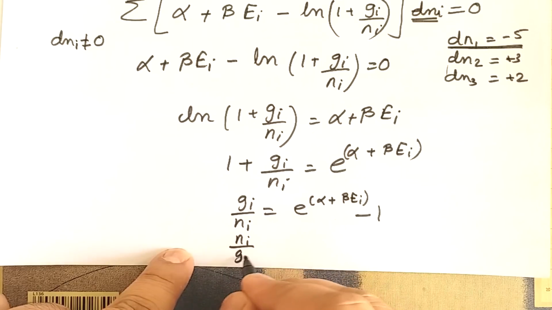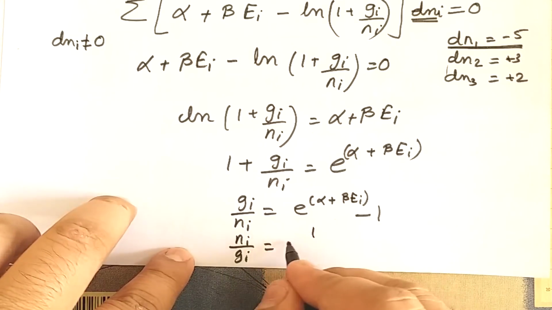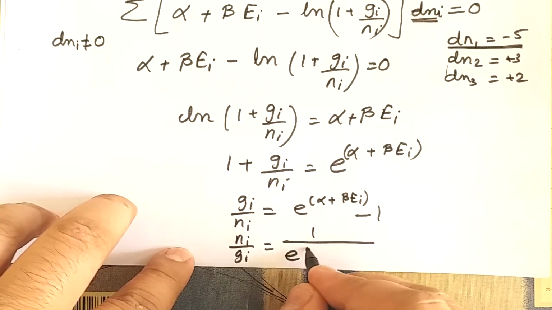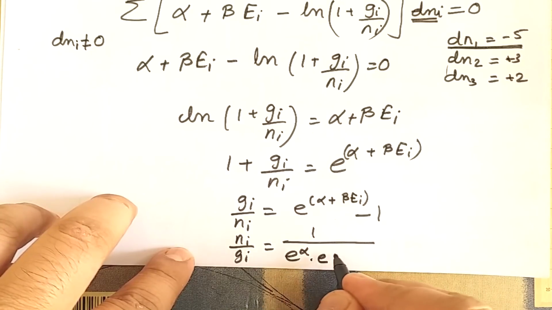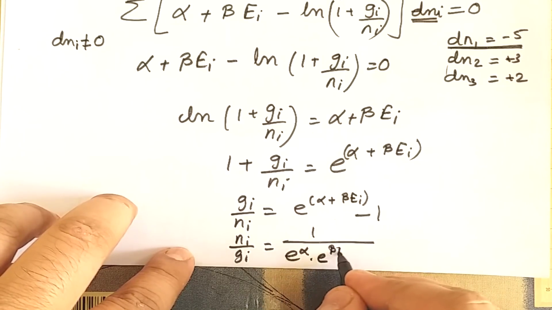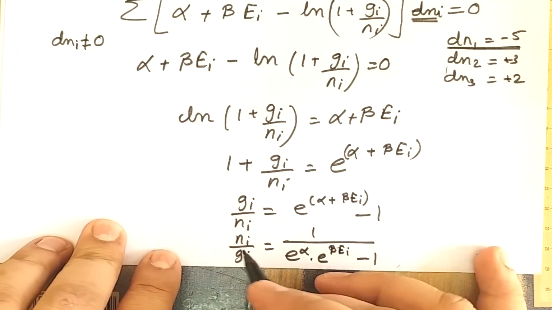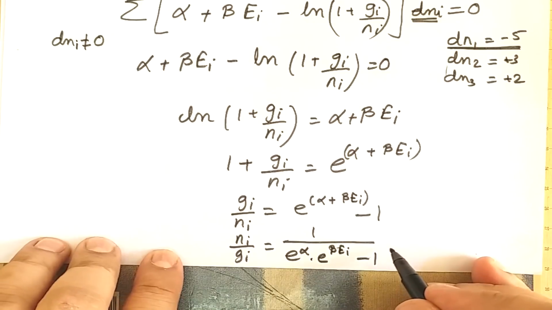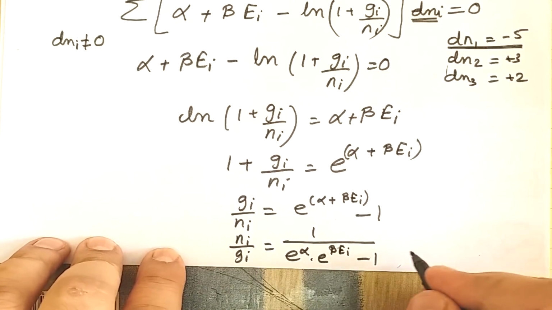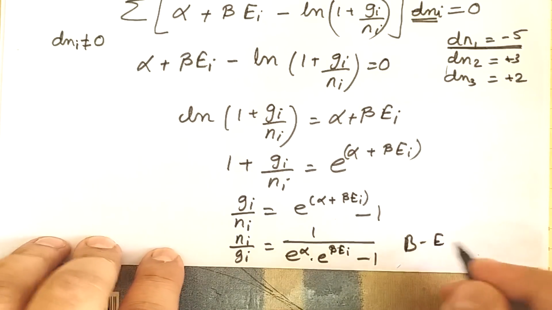So ni by gi I can write as 1 upon e raised to alpha into e raised to beta ei minus 1. So this relation is known as Bose Einstein distribution law.